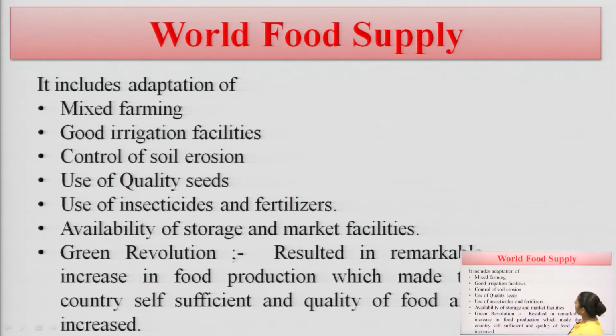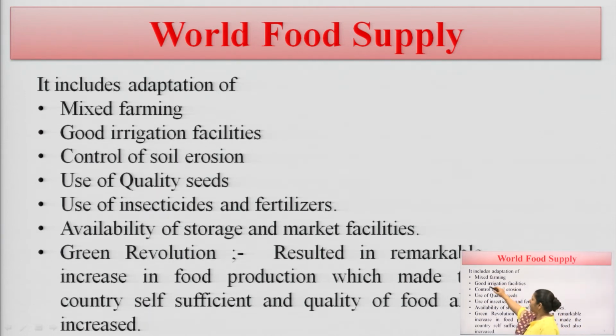Now, in this slide I am going to elaborate what the world food supply is and how we are going to increase it, because this is a very important concern. If we are going to increase the food resource, we have to focus on all these parameters. We have to adopt all these techniques for increasing our world food supply.